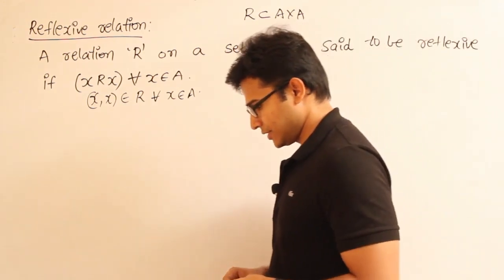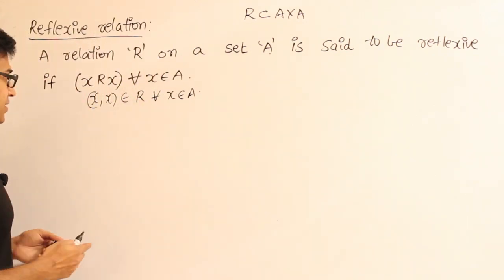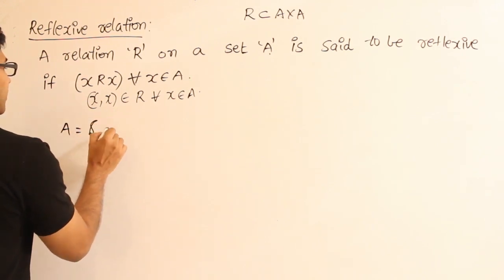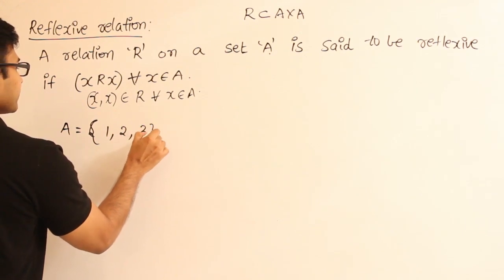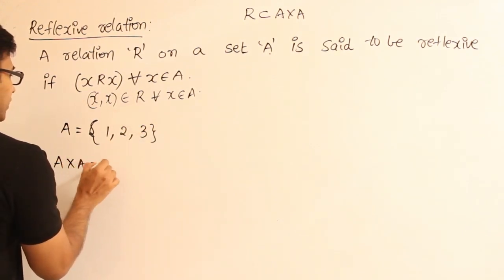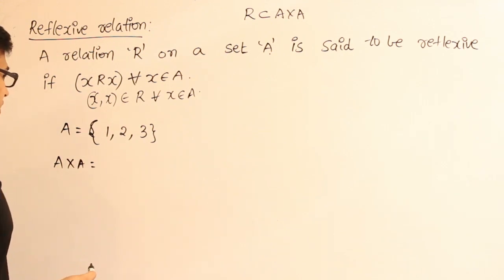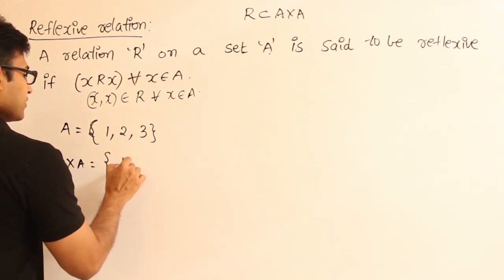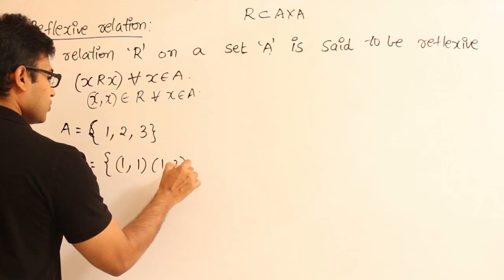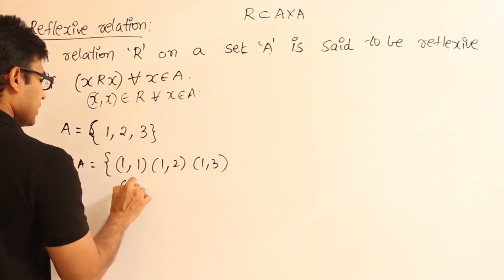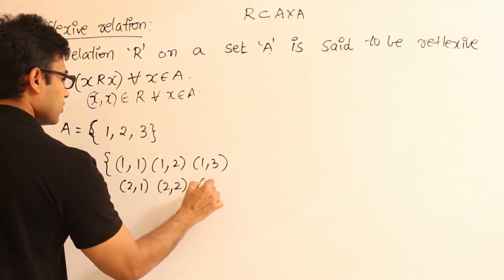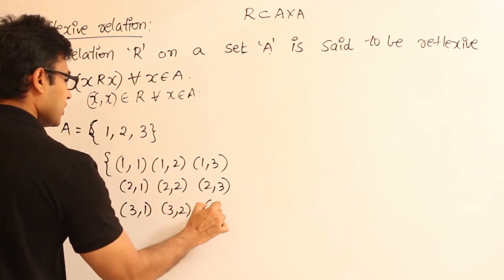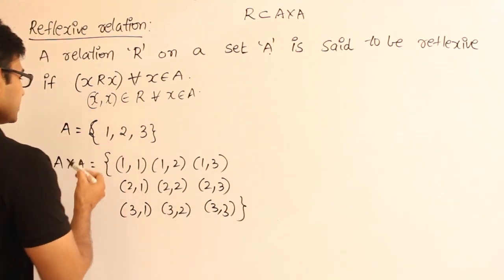So there are some interesting points on it. Before going ahead, we shall take a small example and see it. Let us say A equal to 1, 2, 3. Then what about A cross A? A cross A will contain 3 into 3, 9 elements. It is a big set, but just for the sake of example, I am taking it. Now A cross A will be 1 comma 1, 1 comma 2, 1 comma 3, 2 comma 1, 2 comma 2, 2 comma 3, 3 comma 1, 3 comma 2, 3 comma 3. So we have 9 elements in A cross A.